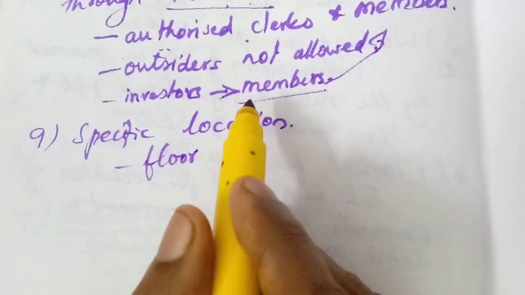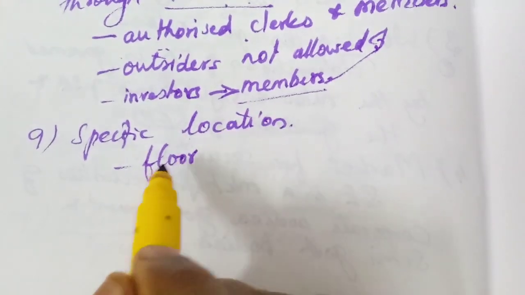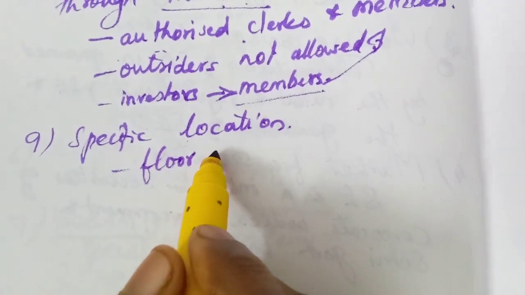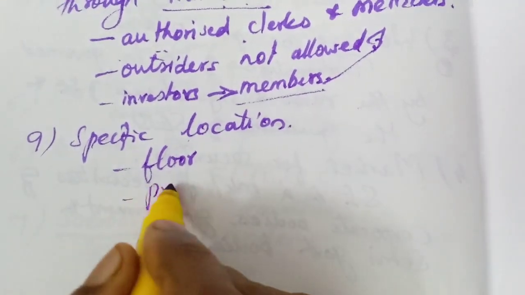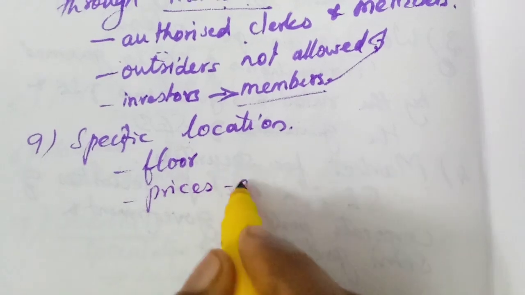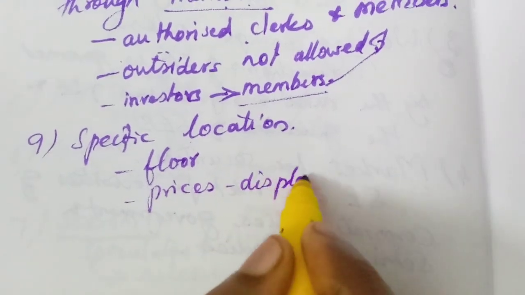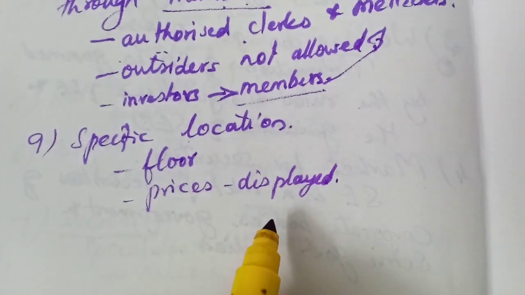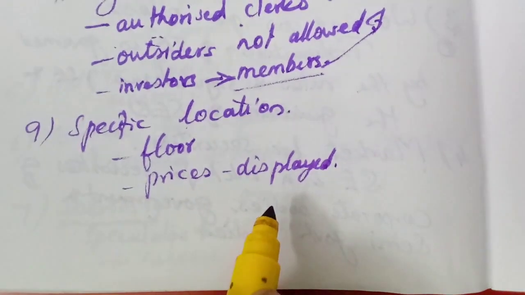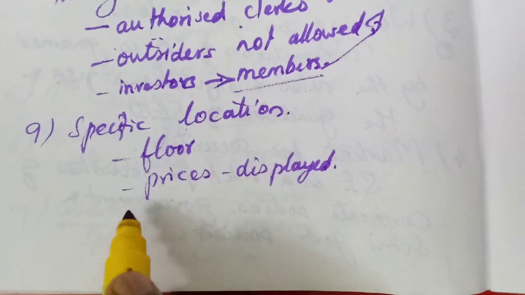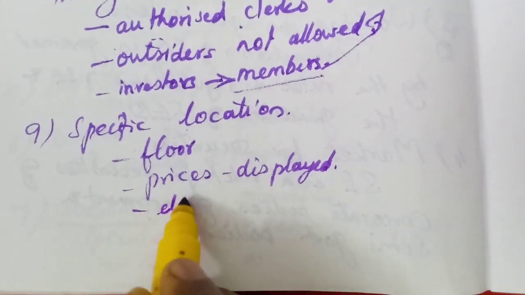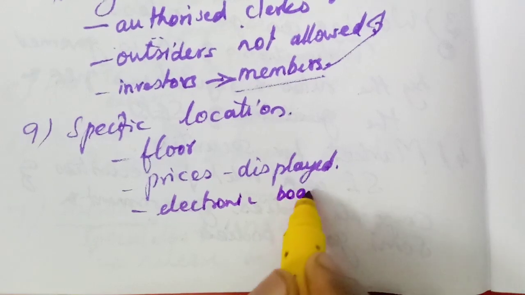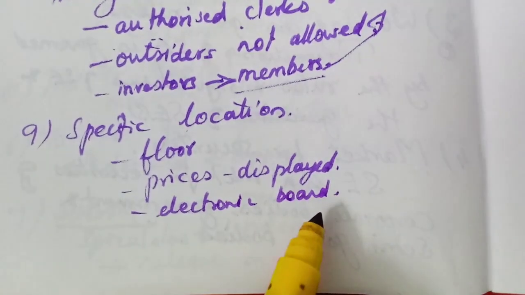Only on that floor they are allowed to trade in securities. Understood? There the prices of the securities will be displayed, maybe the official list of listed securities also. Everything will be displayed on the electronic board automatically.